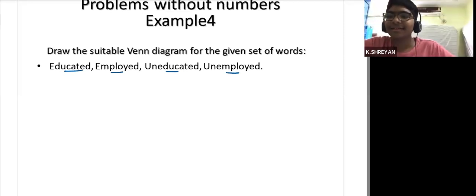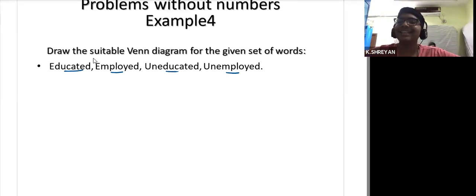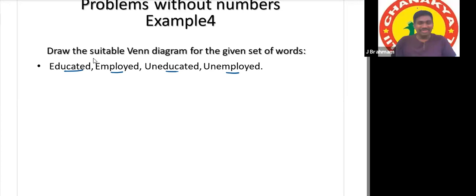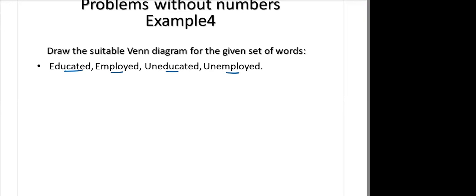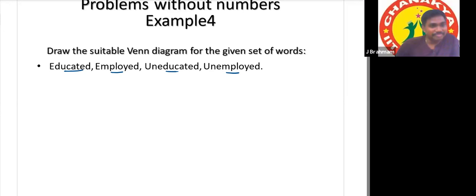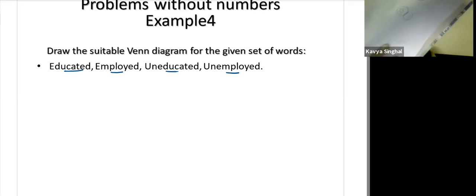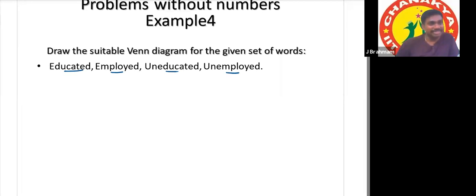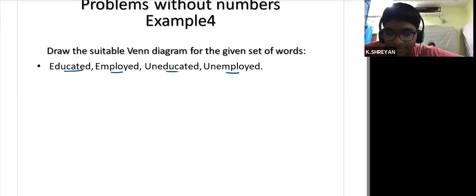We cannot see it. Sir, these are very confusing. Educated and employed, how can we see, sir? How will it come, sir? Okay, just one minute, I'm just showing it. Like some uneducated are employed? Piyush, it is not visible. Sir, problems without numbers only, like this it will be. Means with numbers, how will it be?